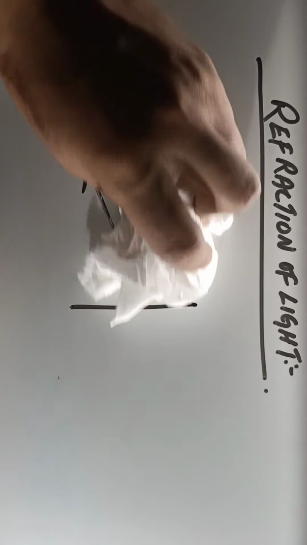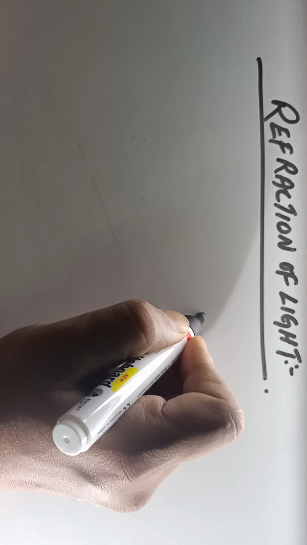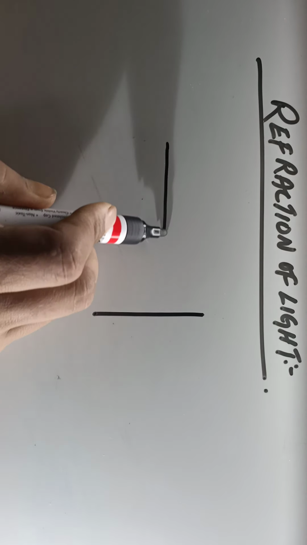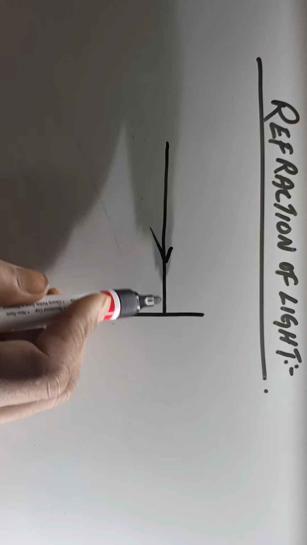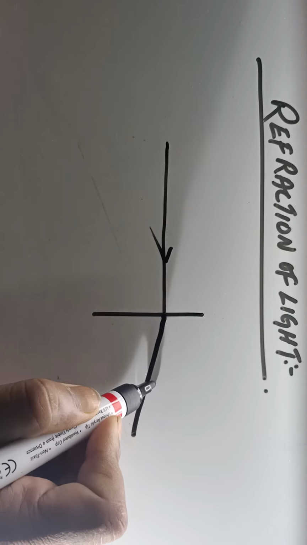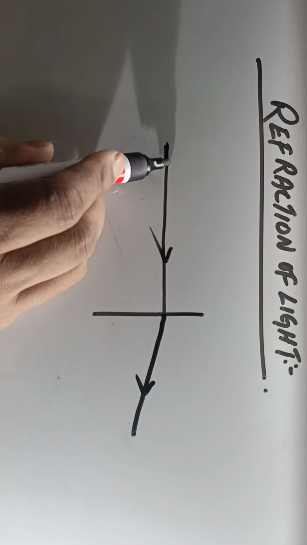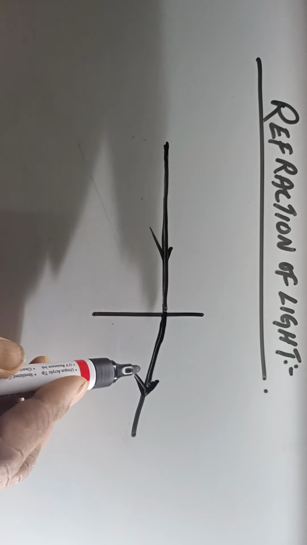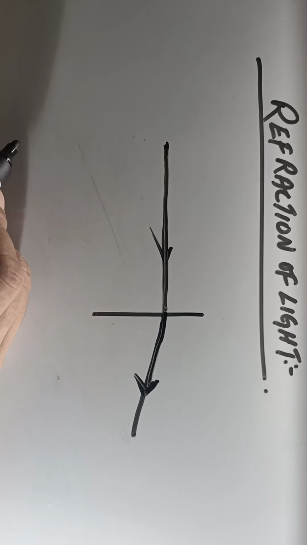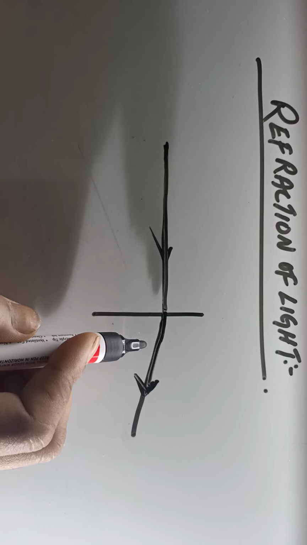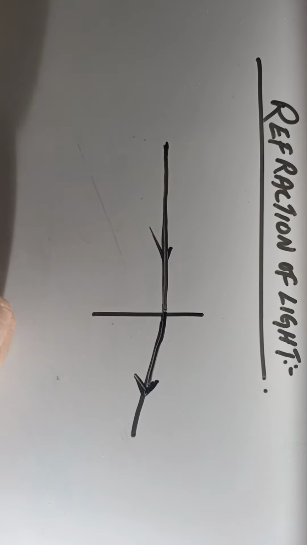But when it comes to refraction, now what is this refraction? Let's say there is an object here. Now the ray of light, when it hits the object, instead of bouncing back, passes through the object. But as it passes through the object, there is a bend in the path of light. You can see that over here it is traveling straight, and as it passes through the object, there is a bend here. This bend in the path of light, when it passes from one medium to another medium, is what we call refraction of light.